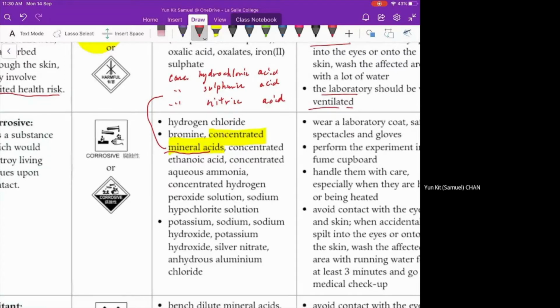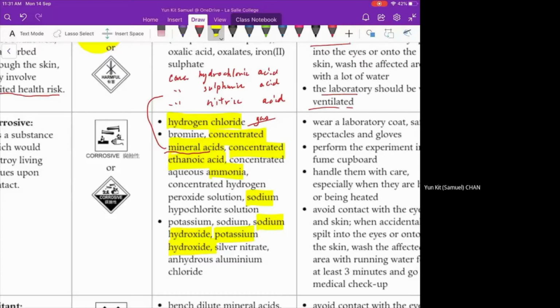And we also have some other terms here. Hydrogen chloride is a gas. It's a gaseous form of hydrochloric acid. And we have some other acid, for example, concentrated ethanoic acid. And also we have some alkali, like ammonia, sodium hydroxide solution, potassium hydroxide solution. They are also corrosive.